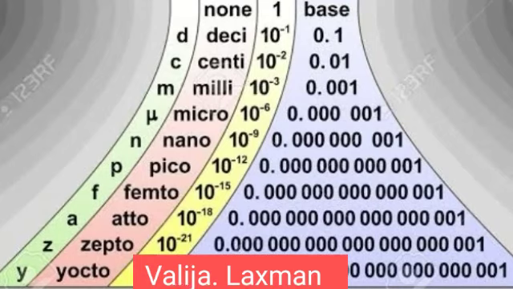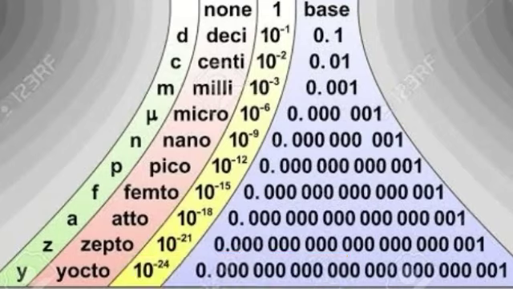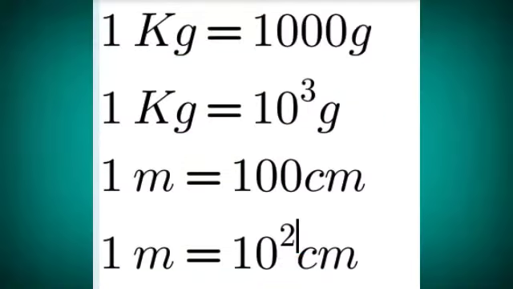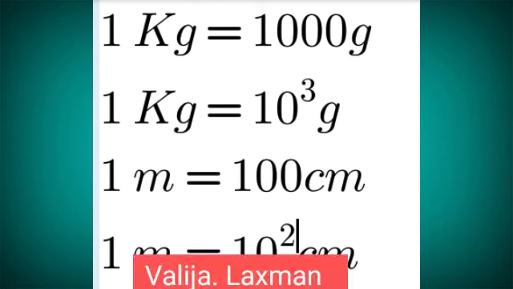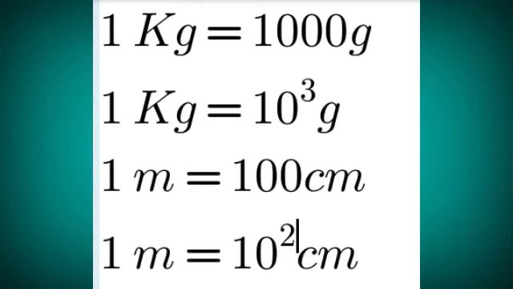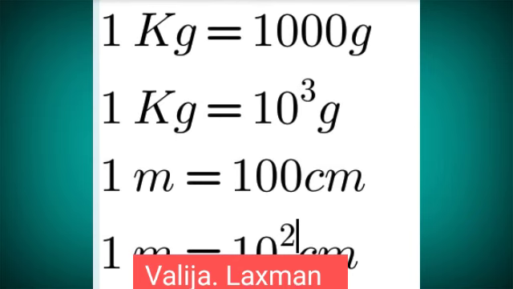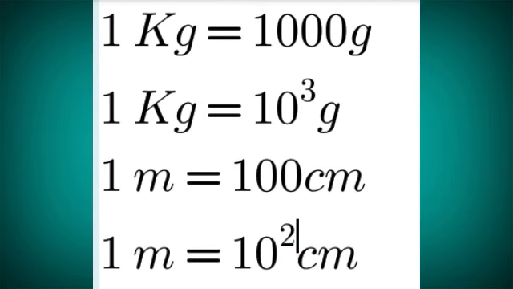So if you want to, you can take one example. For example, we are taking 1 kilogram. 1 kilogram is nothing but 1000 grams. This 1000 can be written as 10 cube grams. So this 10 cube is called a multiple.